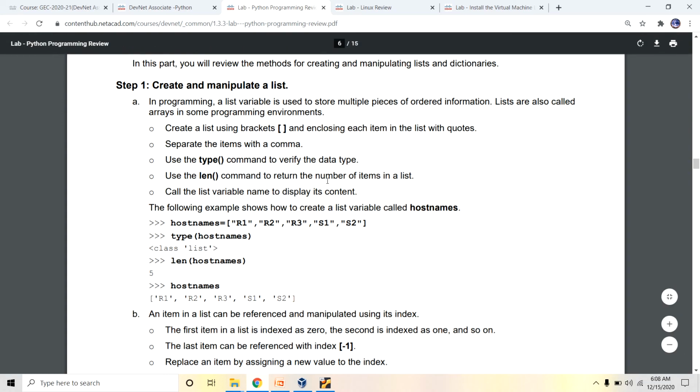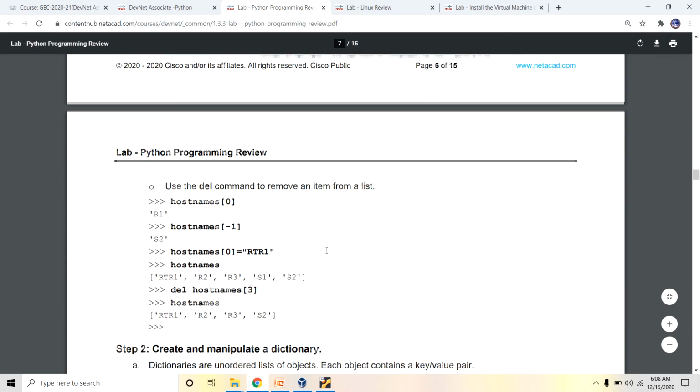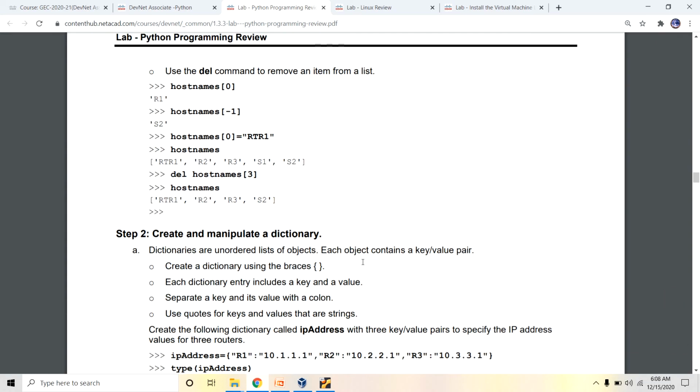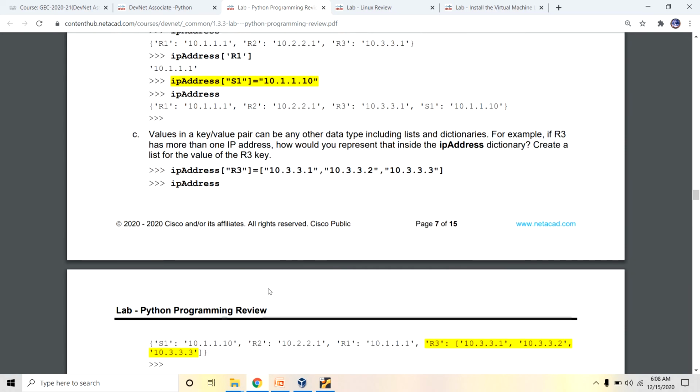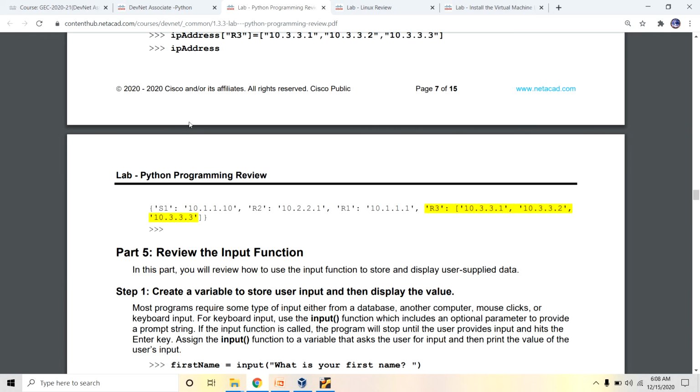Also review lists and dictionaries, create and manipulate data, and create and manipulate dictionaries using the dictionary commands. For IP addresses, the instructions are step by step and clearly maintained in the NetAcad portal.